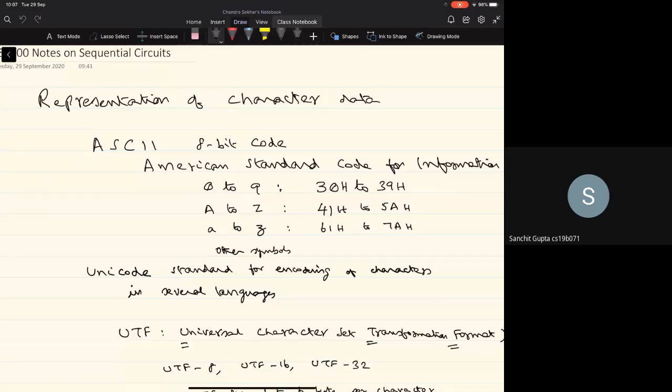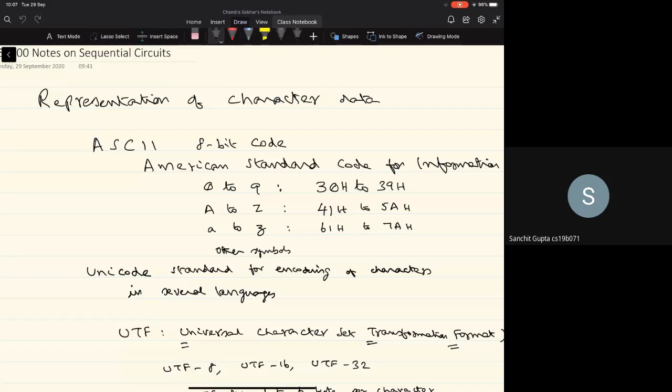All right, some of the commonly used symbols are the digit symbols 0 to 9, and the ASCII codes for these symbols are 30 in hexadecimal to 39H for the digit 9. We give this ASCII code in hexadecimal only for convenience, but basically it's a bit sequence. So the digits 0 to 9 get represented as 30H to 39H.